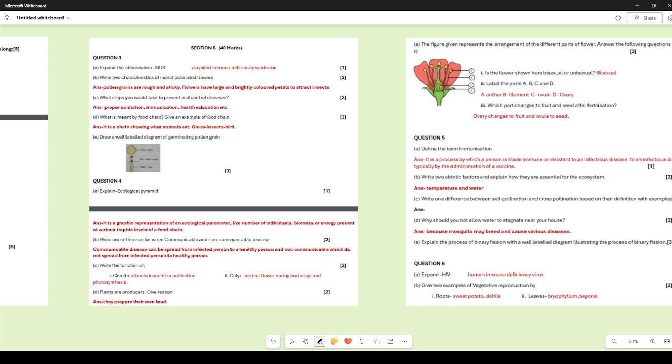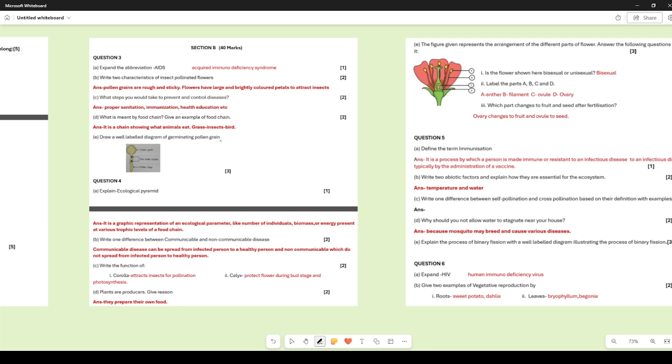What is meant by food chain? Give an example of food chain. So a food chain is a chain showing what animals eat, or rather you can say it's a chain that extends from the producers, which are the source of all the food, passing through the various animals that eat the food in a chain. So grass is eaten by insects, insects are eaten by birds, and birds could be eaten by further larger birds, and so on. So that is how you give an example. You just need to mention it briefly.